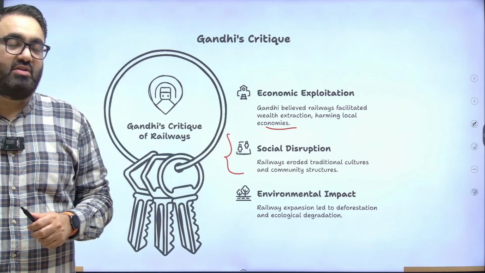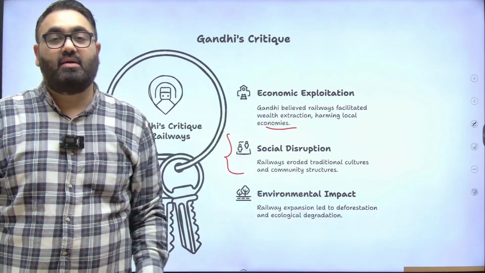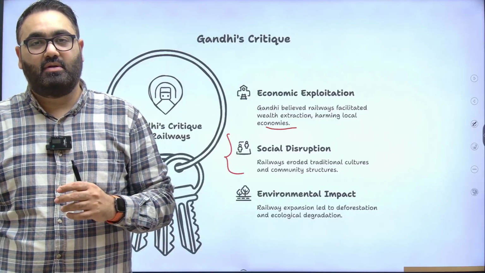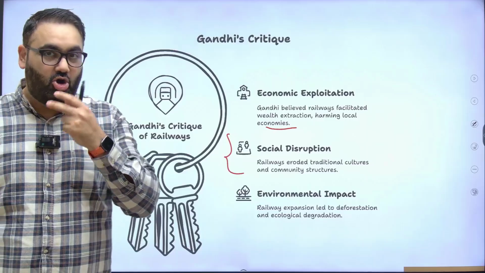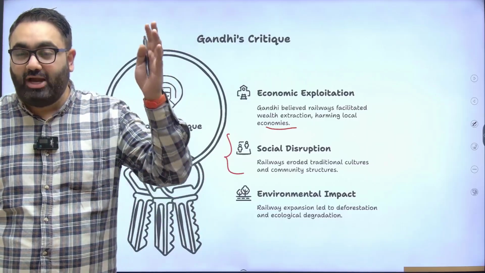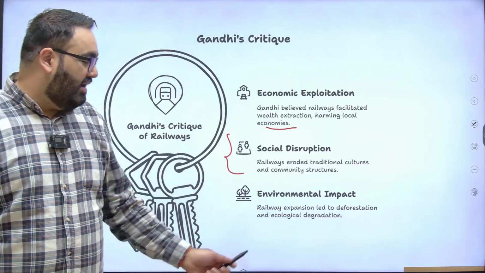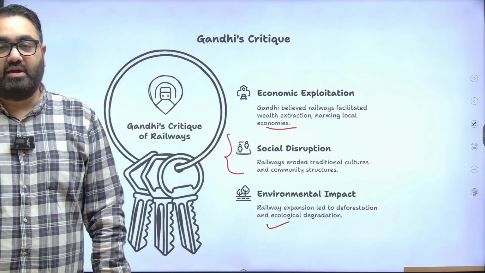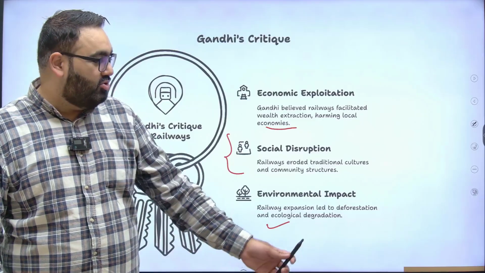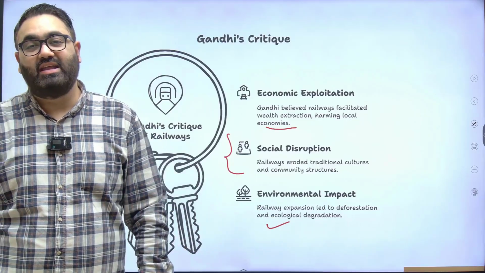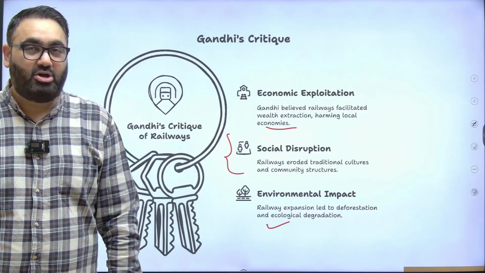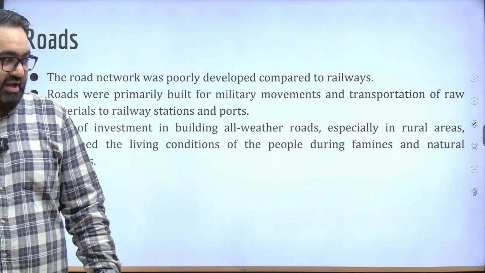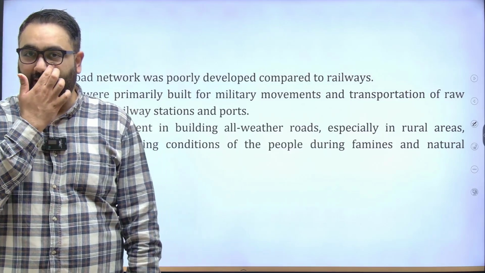Gandhi also was one of the few people who, at that time, over 100 years ago, was talking about environmental impact. Things that have become cool now to talk about, climate change, etc. Gandhi was talking about that over 100 years back. Cutting down of trees, deforestation, etc. for the railways, displacement of animals because the tracks would go through jungles. All these are problems that he saw that railways brought to India. Unfortunately, no one paid attention, but he knew these are the problems that they had.